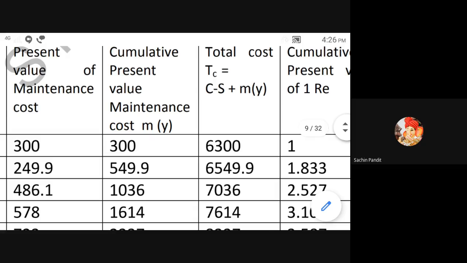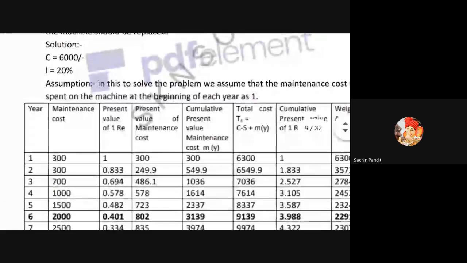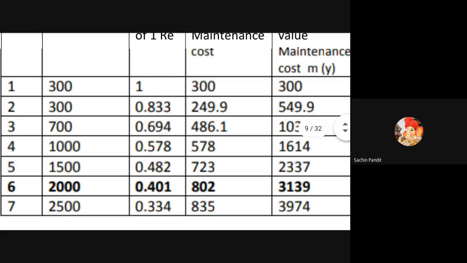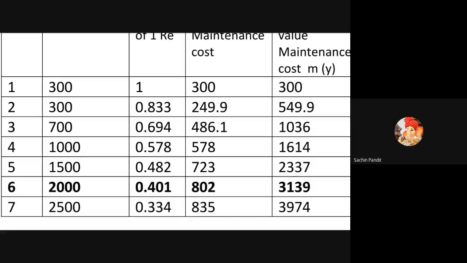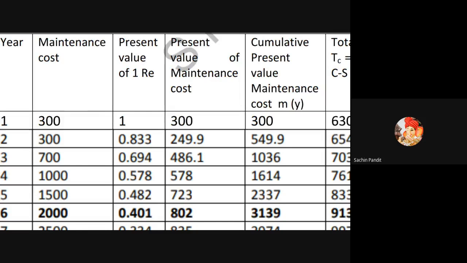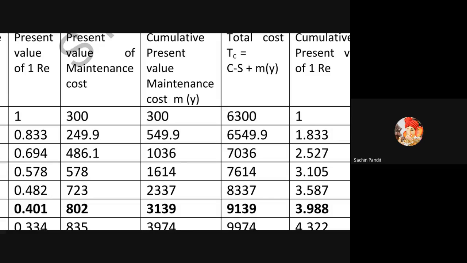Why? Because we are solving the second stage problem. We take the initial value of maintenance, and because the money value changes we multiply it, and from the present maintenance value we took the cumulative. That value is required for the total cost because we are solving the problem based on the value changes with money.